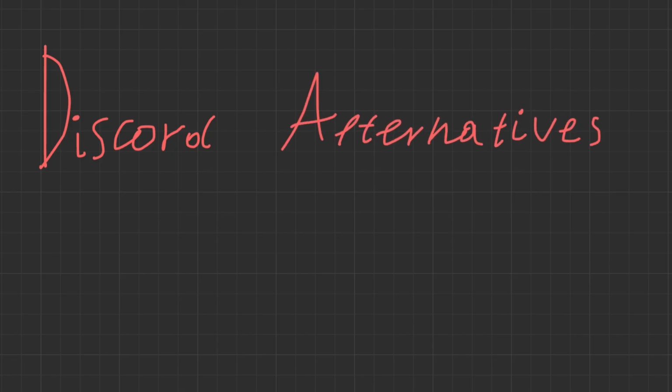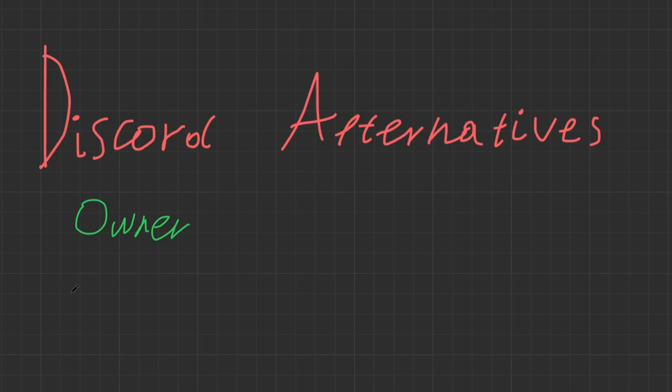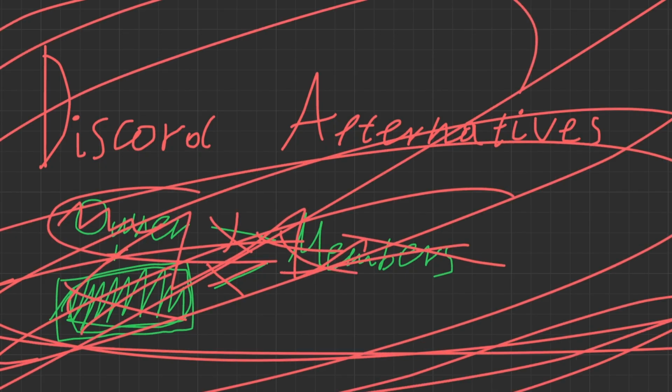When it comes to Discord alternatives, it's either another web app that will eat your RAM just like regular Discord, or it's owner-based, which means that if the server owner decides to go offline or delete the server, everything just falls apart, and all members lose the ability to talk or simply own the data.